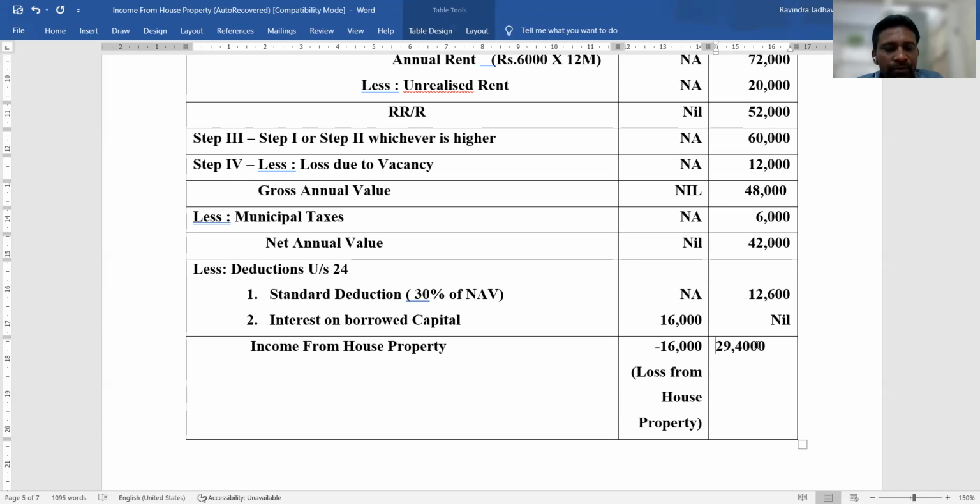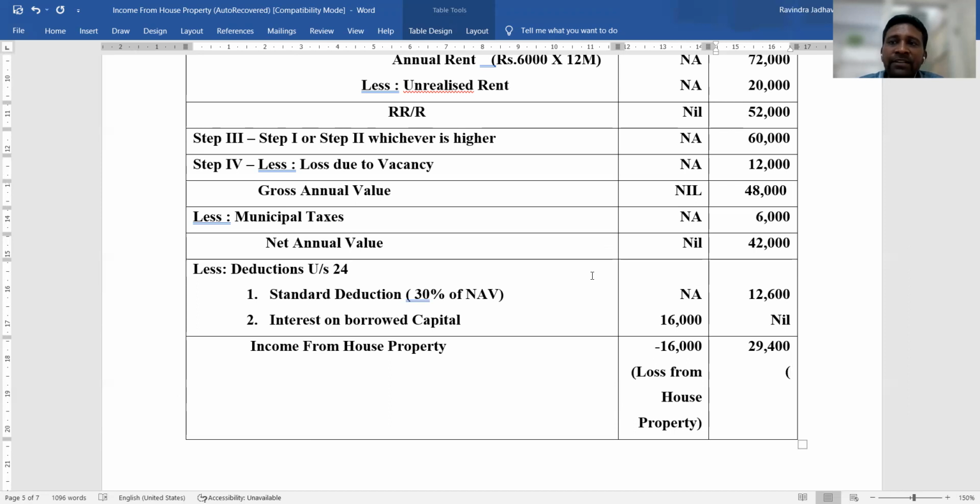Income from house property. In case of the first house, there is a loss due to interest on borrowed capital, because there is no income received from that house property, because that particular house property is used for self residence. So there is no rent received from it. Even in this case, he paid some interest on the housing loan, and that's why, as per the Income Tax Act under Section 24, some deductions are allowed.